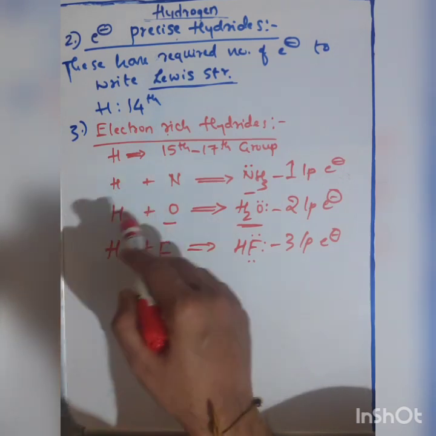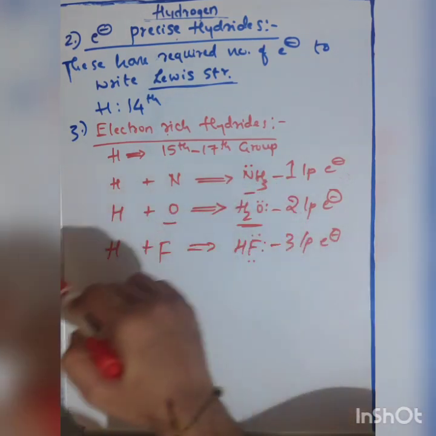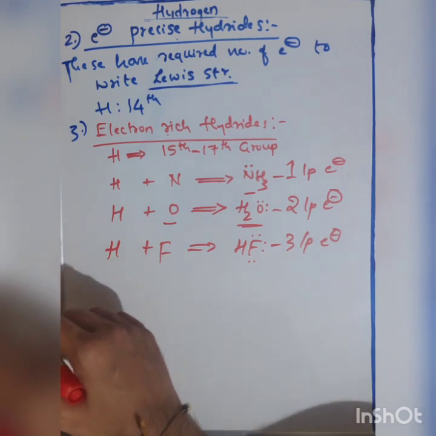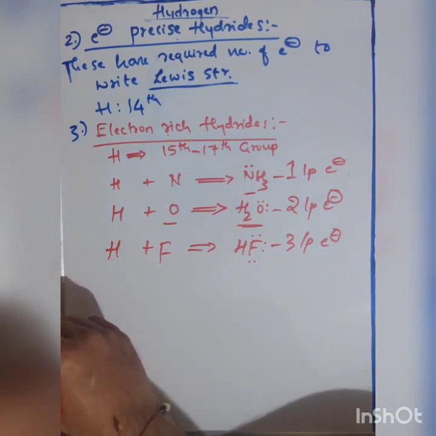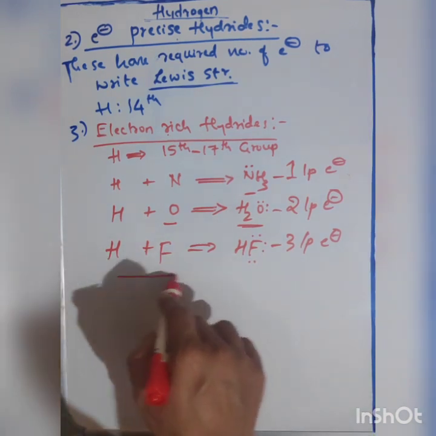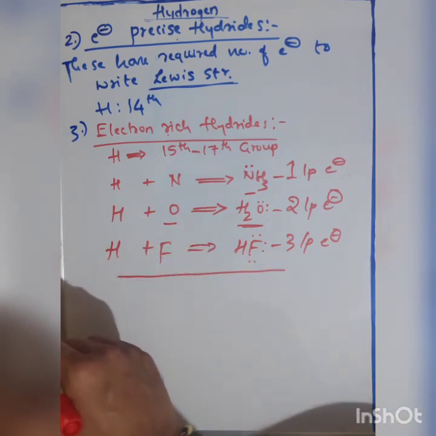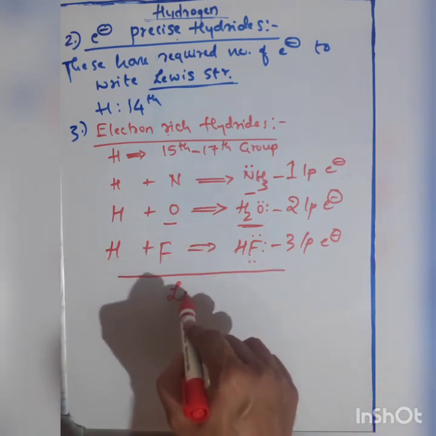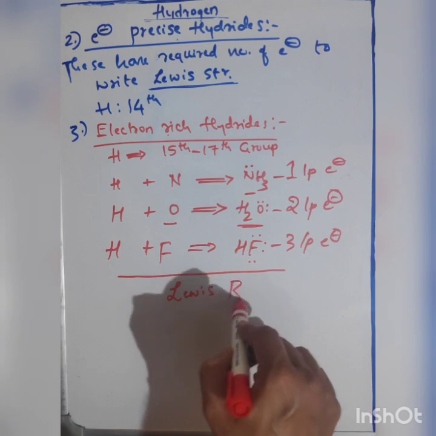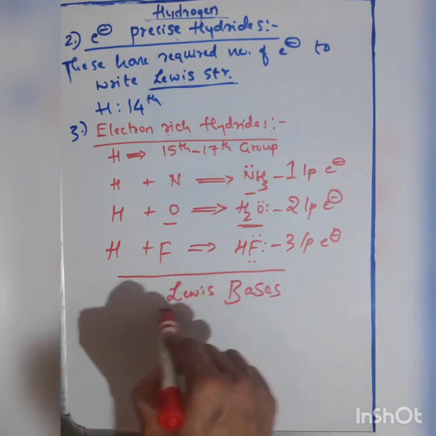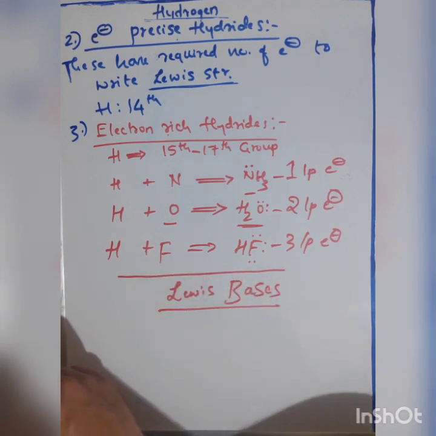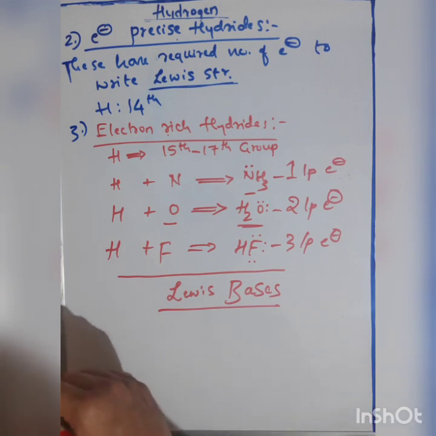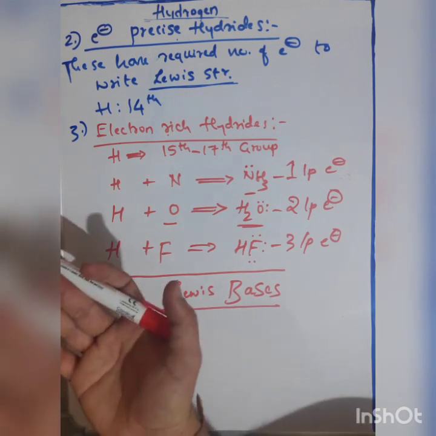Respectively they have 1, 2 and 3 lone pairs of electrons, and these electron rich hydrides will be acting as Lewis bases. So these Lewis bases can donate electrons easily.